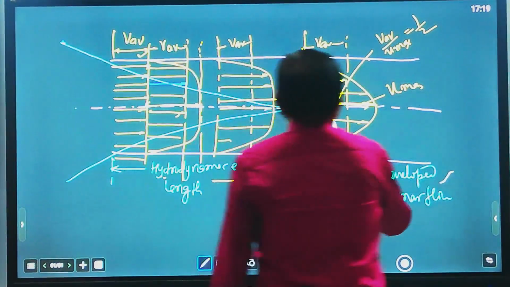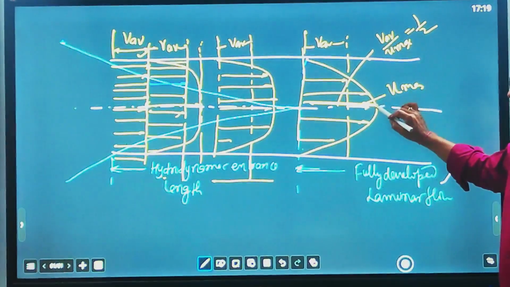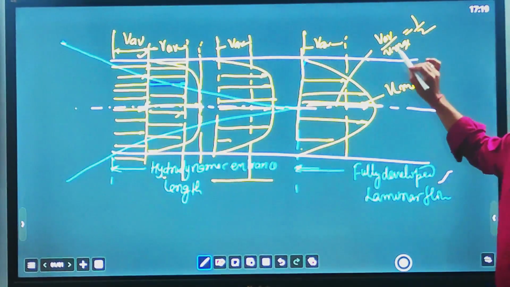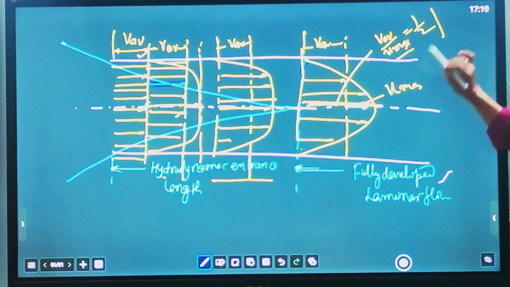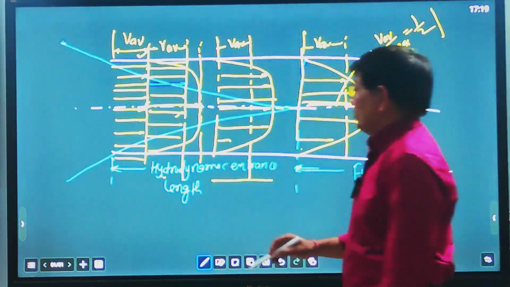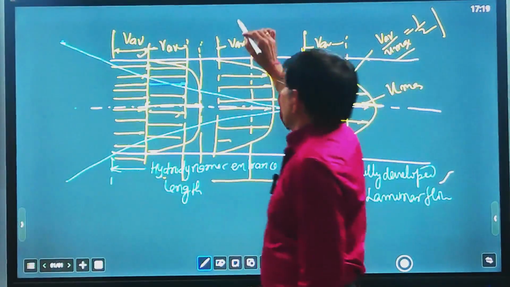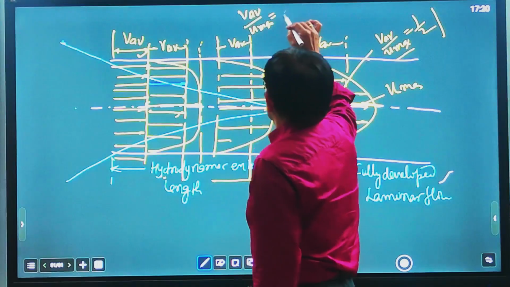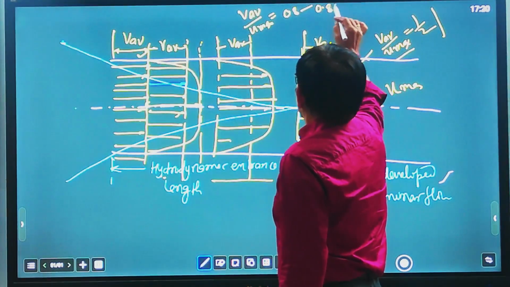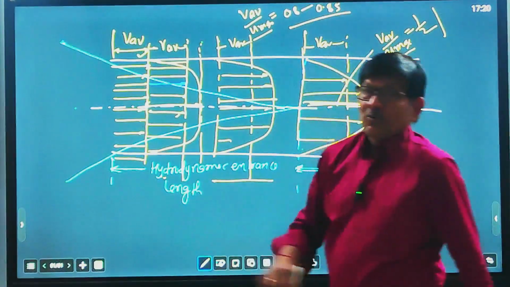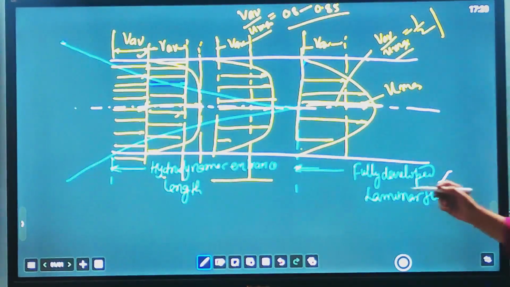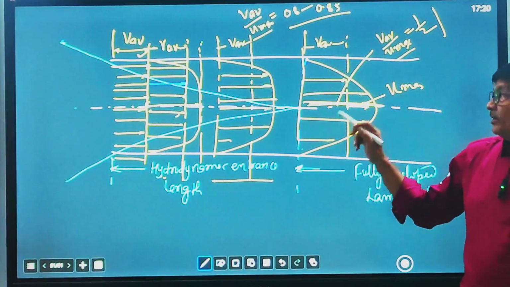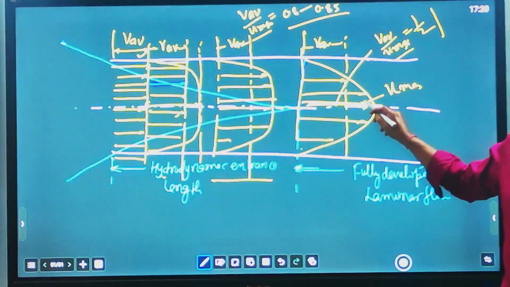For laminar flow, the maximum velocity is reached here at the center line. This is the maximum velocity at the center, and this is the average velocity. The ratio of average velocity to maximum velocity is 1 by 2 for laminar flow. And for fully turbulent flow, V average upon U maximum is around 0.8 to 0.85. So this ratio for turbulent flow is always greater than the ratio of average velocity to maximum velocity for laminar flow.